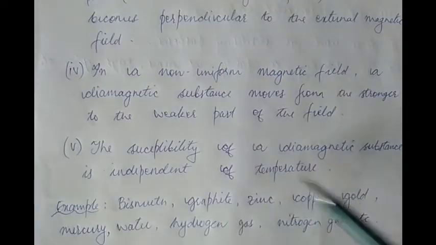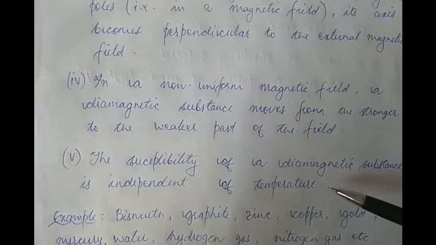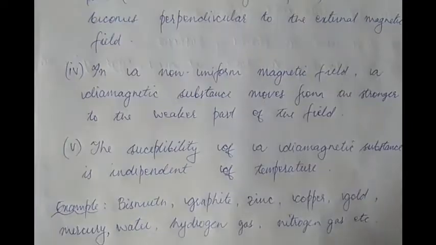Finally, the susceptibility of a diamagnetic substance is not dependent on temperature at all, remember. You increase or decrease the temperature of diamagnetic substances, the susceptibility is going to forever have a small negative value. The rise or fall in temperature makes no difference to it. Now to give you some examples of diamagnetic substances: bismuth, graphite, zinc, copper, gold, hydrogen gas, nitrogen gas, water, also mercury are some of the examples of diamagnetic substances, so to say magnetic field or magnet hating substances.